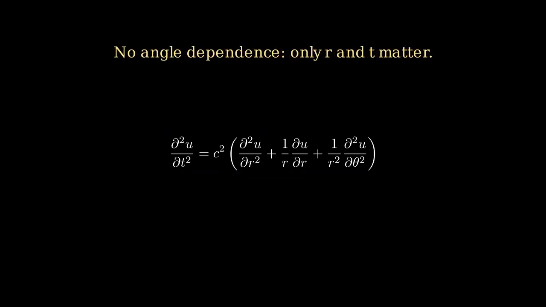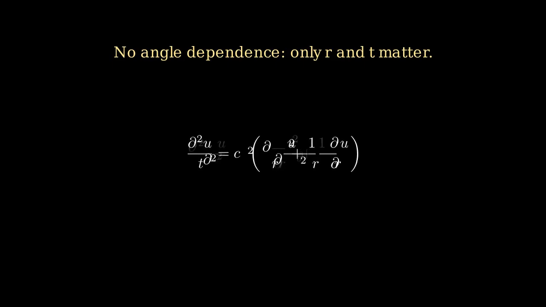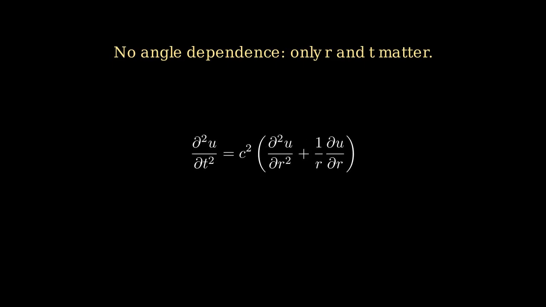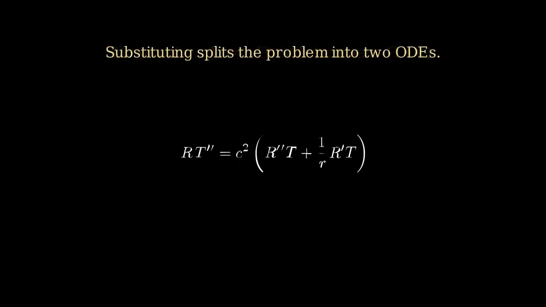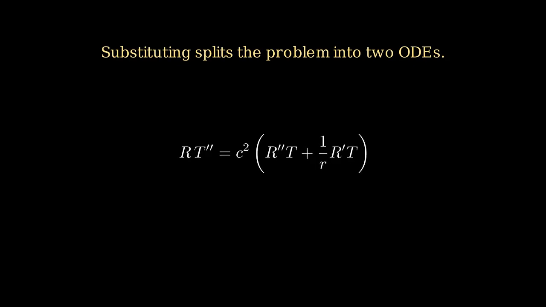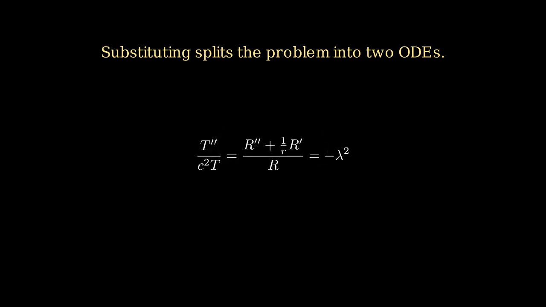Since the drum starts flat and the initial push is the same all the way around, the vibration will not depend on the angle, only on r and t. So we look for a solution of the form u(r,t) = R(r) T(t), a product of a purely radial part and a purely time part. Substituting this into the wave equation and separating the variables splits the problem into two ordinary differential equations, one in t alone and one in r alone.